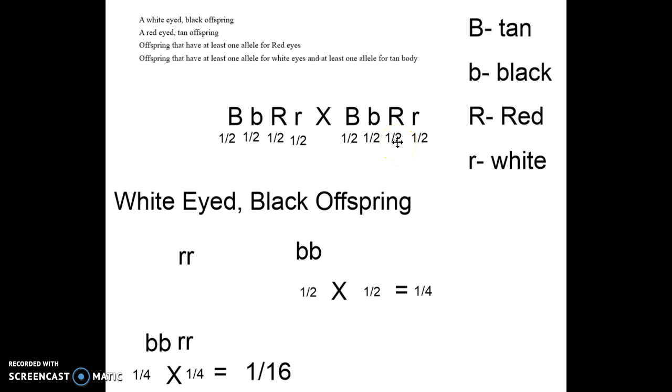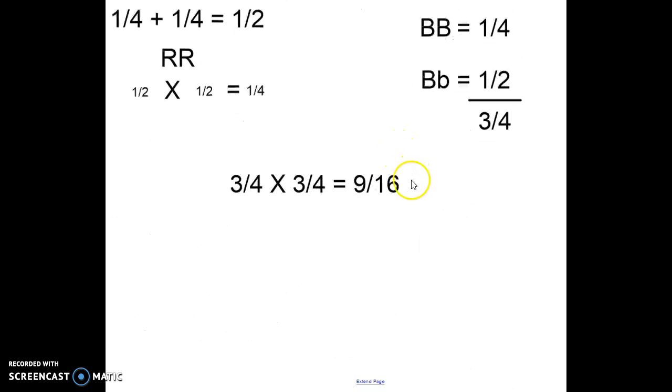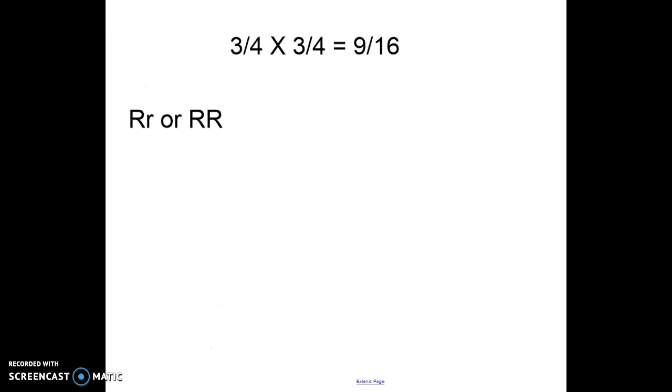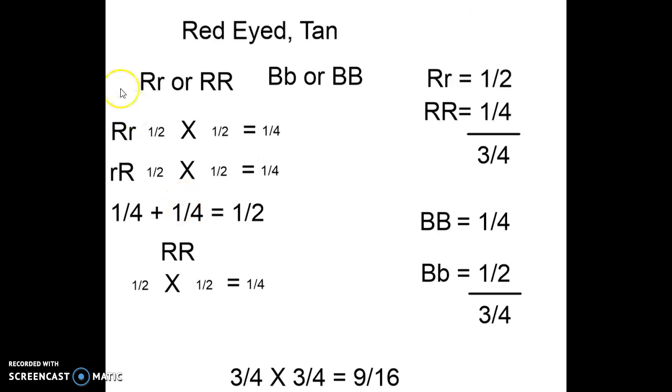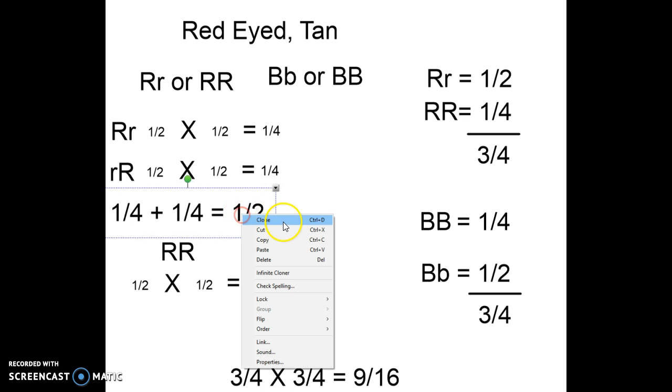So at least one, so 2 would also work. So you could be capital R, lowercase r, or capital R, capital R, and that would work. You'd have at least one allele. So we've already done the math for this. What percent of the offspring will be capital R, lowercase r? 1/2.